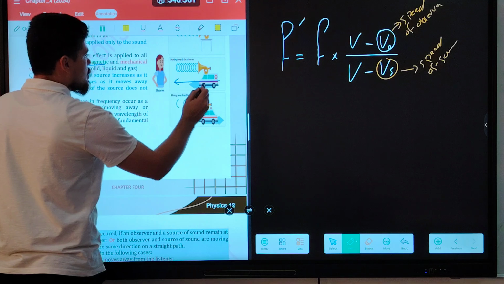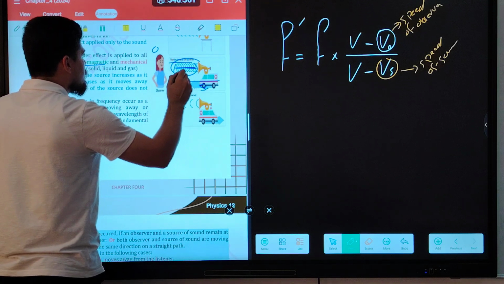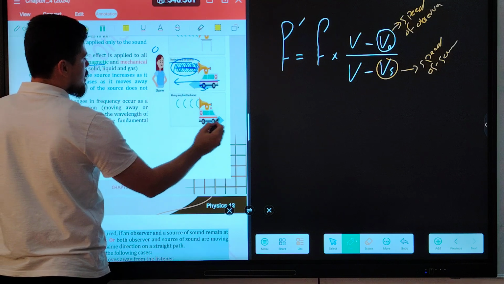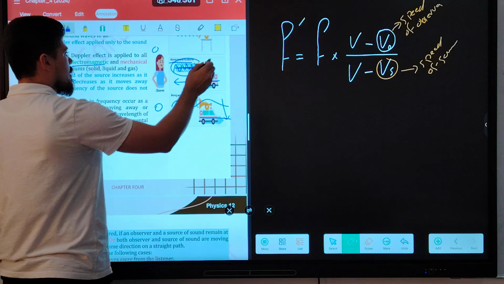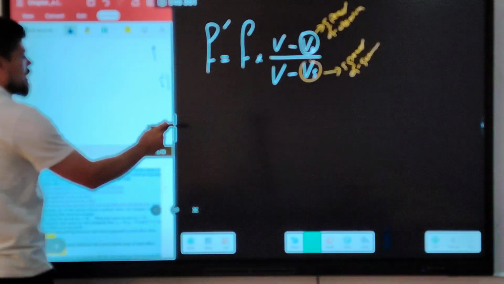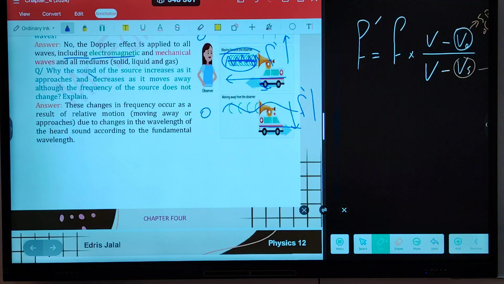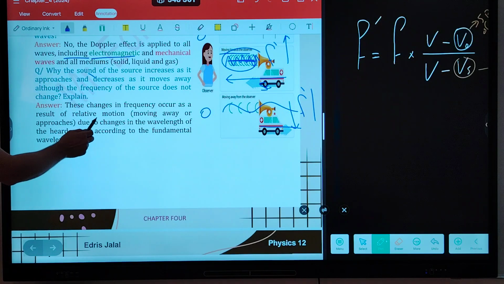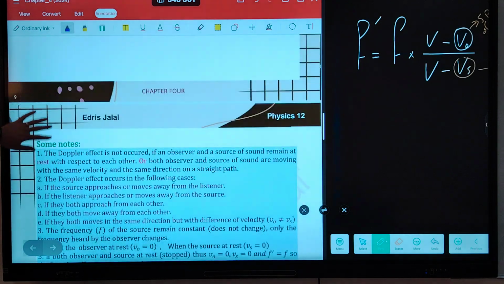In the case of the source approaching the observer, what happens to the heard frequency? The heard frequency increases. But when the car moves away from the observer, the frequency gets lower. F prime in the approaching case gets higher, but F prime in the moving away case becomes lower. So this change in frequency occurs as a result of relative what? Relative motion. Without relative motion, the Doppler effect will not occur.